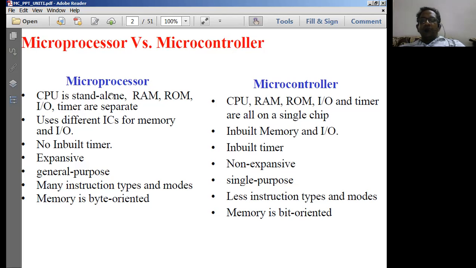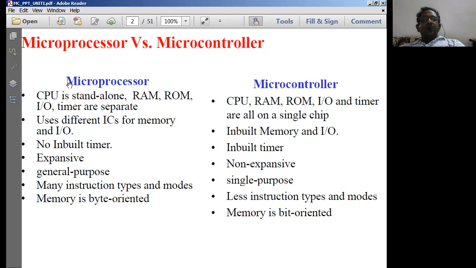Similarly, we use 8279 to interface keyboard, and 8253 to interface timers. Similarly, we have serial communication ports, parallel communication ports, and you use UART interfacing chips. Like that, we normally use many interfacing ICs to connect various peripherals to the CPU.